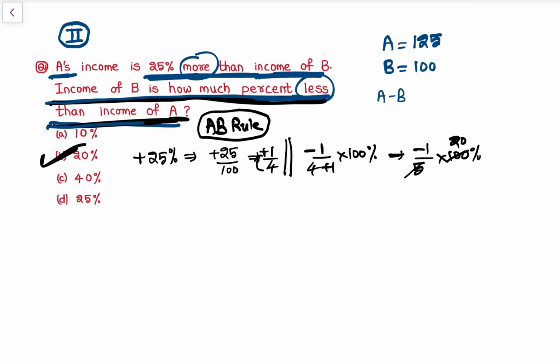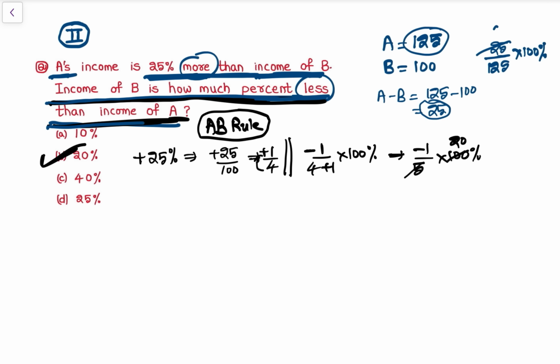So A minus B is 125 minus 100, that is 25. So B का 25 rupees less है income. So how much percentage में वो कितना? So that is 25 upon, with respect to A का income से compare हो रहा है, so 125 into 100% हो जाएगा.